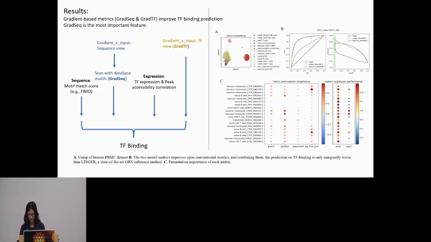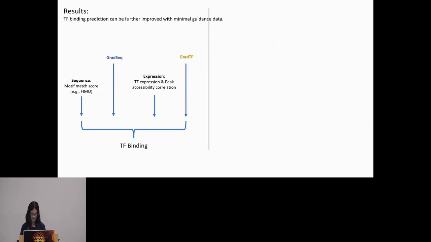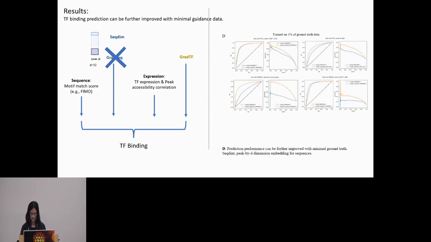When we calculate the metric importance of these four features, in general, we find the gradient with respect to sequence to be the most important factor. To further improve the prediction, we replace this single value of gradient with respect to sequence with the peak factors, and this again further improves the prediction. For example, we show four ground truth improvements over here.